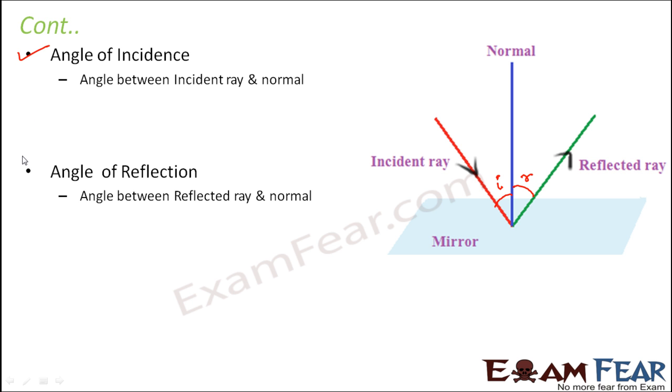Now why are these two important? Because these are the angles which actually tell us at what orientation the rays are striking a surface and they are getting reflected. So here normal acts as a reference which helps you to define these angles of incidence and reflection. Now we often denote normal with a capital N, and angle of incidence is denoted as angle I, angle of reflection is denoted as angle R. So basically normal divides the angles between the incident ray and the reflected ray.